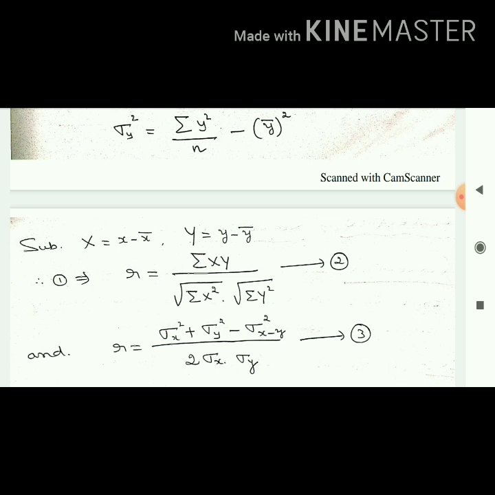This is the second formula you have to remember. And there is one more formula to find the value of r. That is r equal to sigma x square plus sigma y square minus sigma of (x minus y) square divided by 2 times sigma x into sigma y. So we have 3 formulas altogether. But don't worry, in the problem only a few formulas are required, that I will tell you later. So you just remember that to find r, we have 3 formulas.